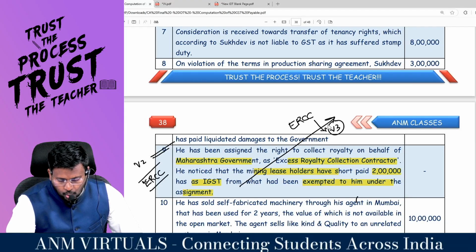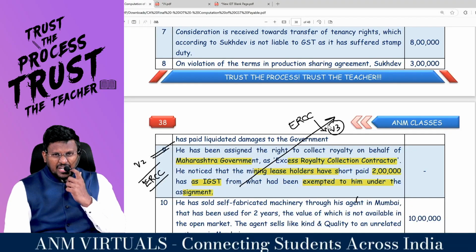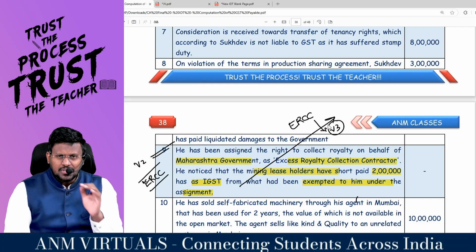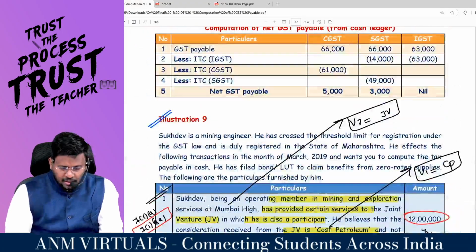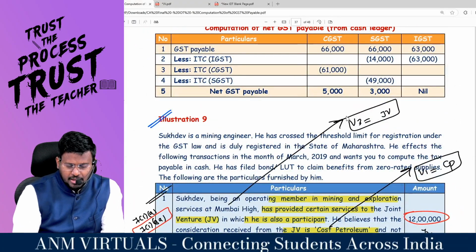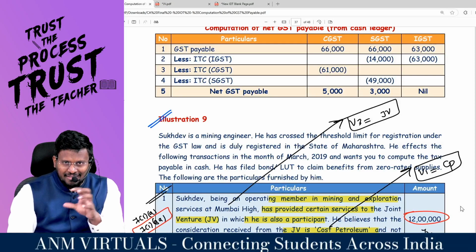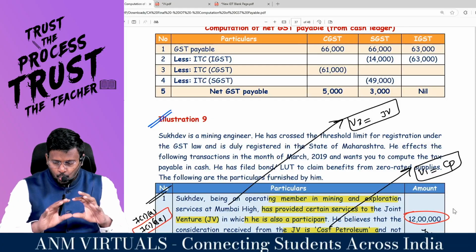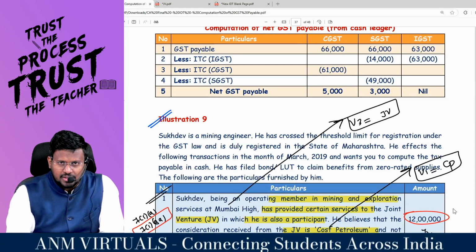This is my video number 3. Once you see all the videos, then in the coming slot, I will be completing question number 9, which is the Sukhdev minor engineer question, without giving any background for this.